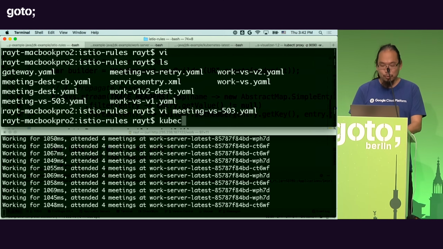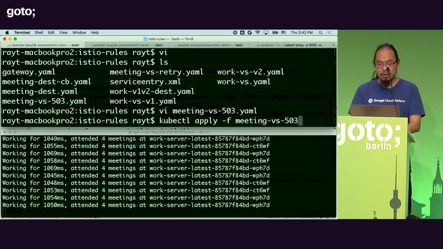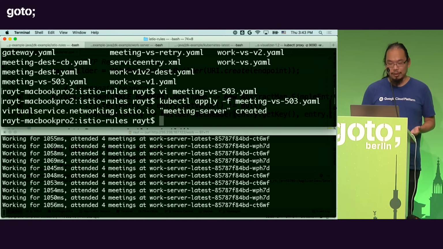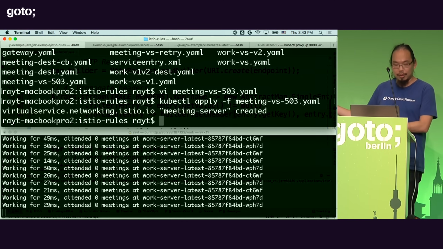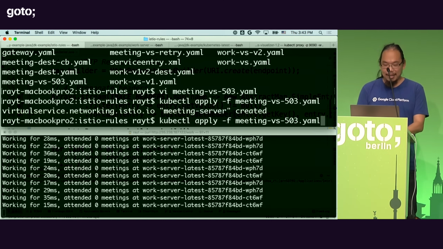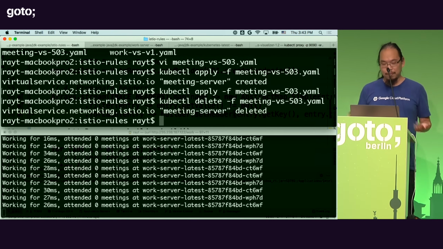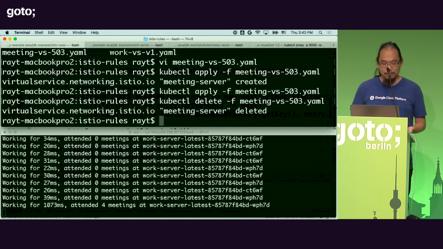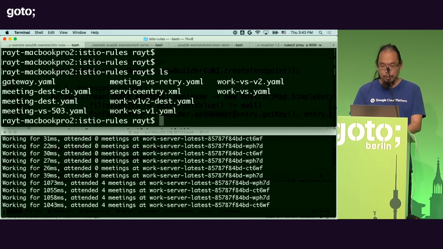And remember how this works again. As soon as you apply this configuration, Istio pilot picks it up, right? And we configure all the proxies. And now, very quickly, the proxy takes the configuration, and all the requests to the meeting server are now failing with the 503, right? And you'd be like, that was funny, but we're trying to work, let's get rid of it. Then you can say, well, let me get rid of this rule, and it comes back, right? It's that simple.